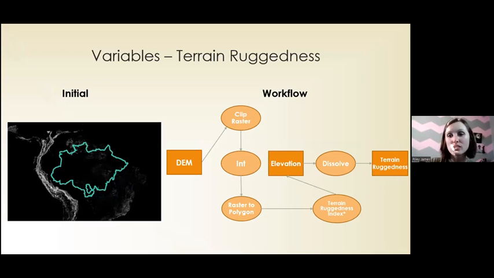The final variable chosen was terrain ruggedness. Terrain ruggedness is another variable repeatedly shown throughout studies that is statistically significant, and jaguars avoid areas that are more difficult to traverse. I began with a raster layer of a digital elevation model, or a DEM, and clipped that to the Amazon biome study area. I then downloaded ArcHydro Pro to use the Terrain Ruggedness Index tool, which takes measures of change in elevation from each cell in a digital elevation model. I then converted that to a vector layer and sorted it into intervals.